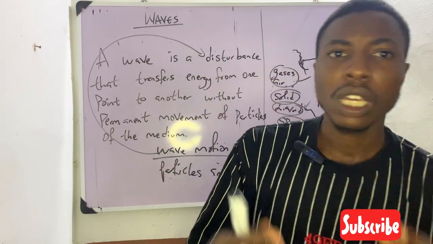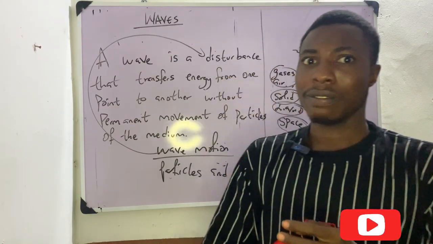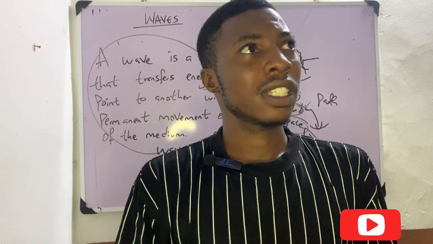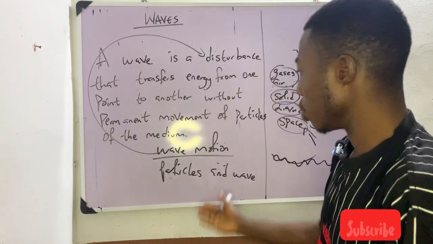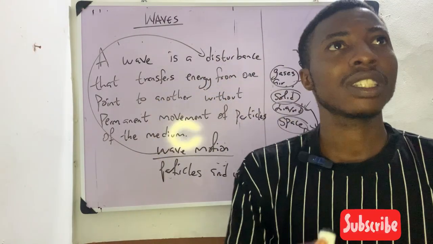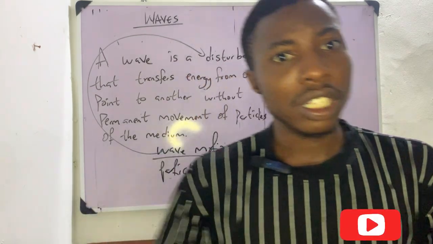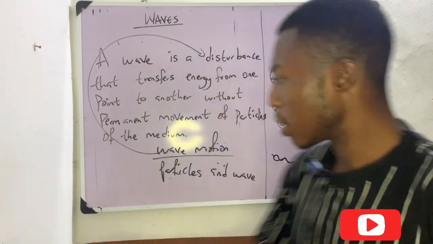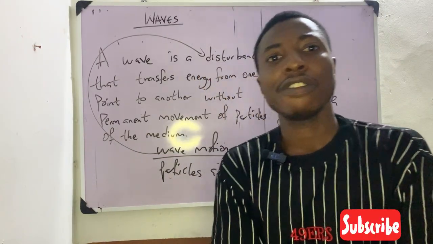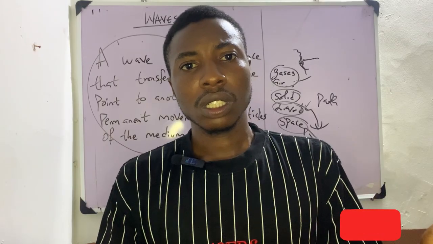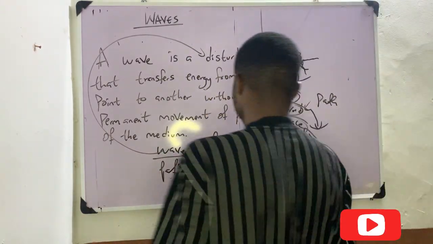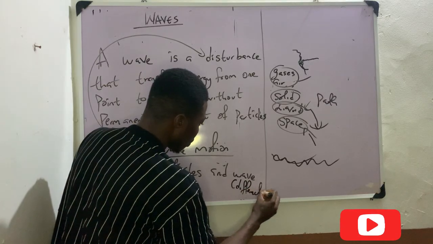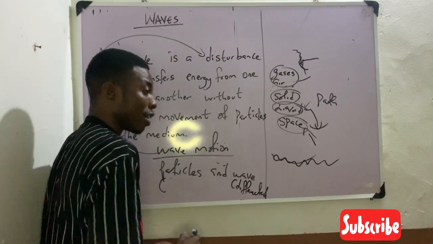Now, when it comes to motion, a wave can undergo something called oscillatory motion, that's to and fro movement. A wave can also undergo a linear motion. But particles can undergo every form of motion. Now, a wave can be diffracted. The particles cannot be diffracted.